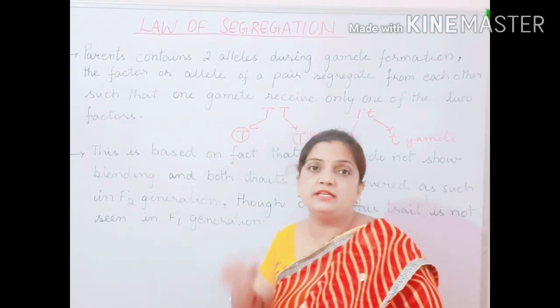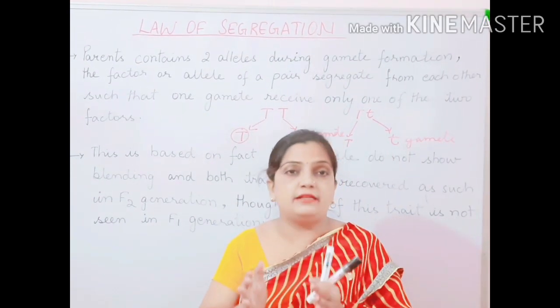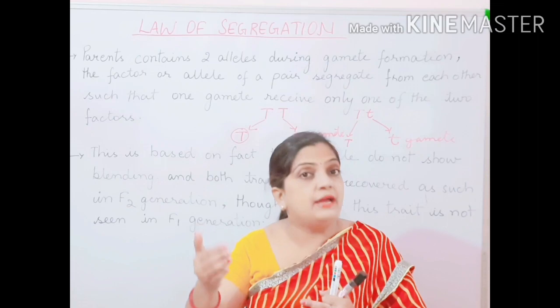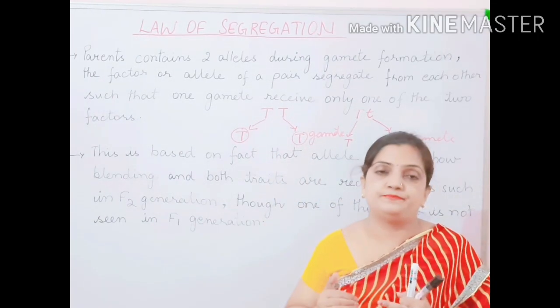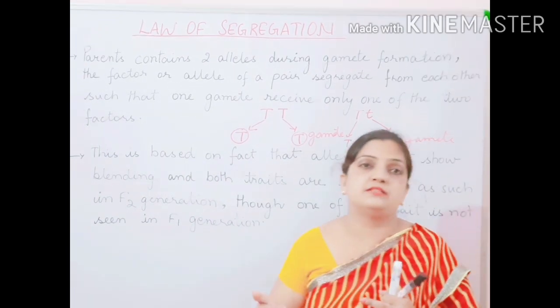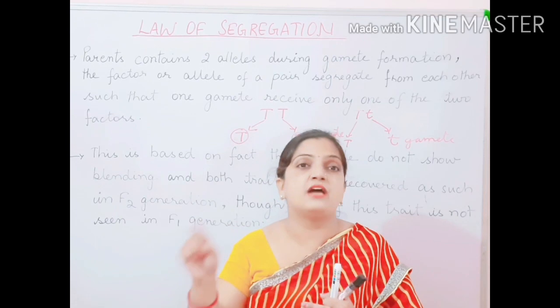Again I am repeating it, that parents are having two alleles in one of the genes. But what happens during sexual reproduction, when meiosis cell division occurs?